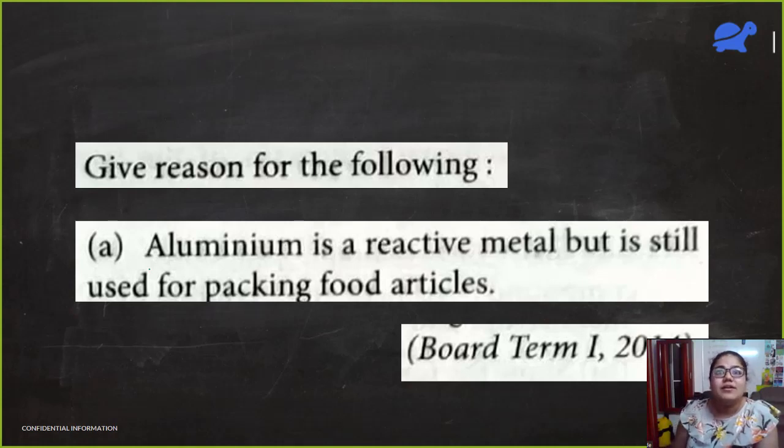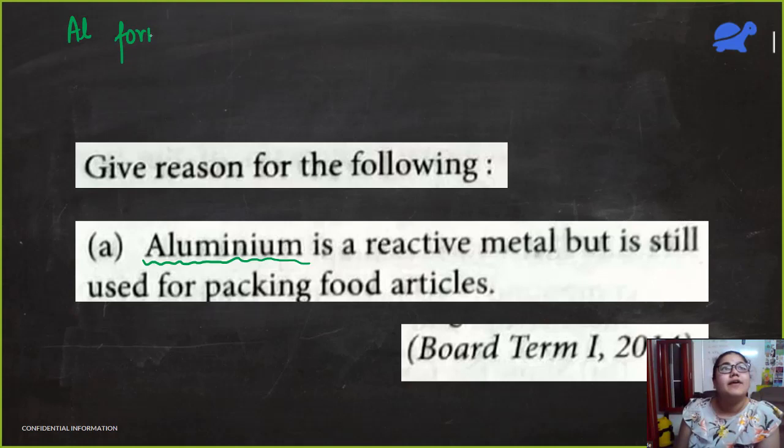So when we are packing food with aluminium foil, that aluminium foil already has a coating of aluminium oxide in it because aluminium reacts with air. And that aluminium oxide is not reactive. It is not going to poison my food. Okay. So I'll just write it for clarity.